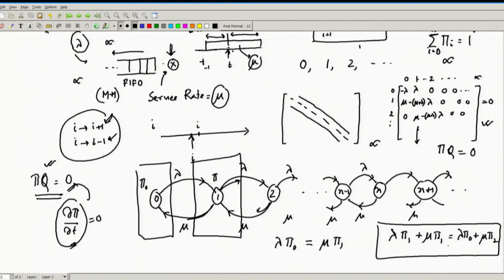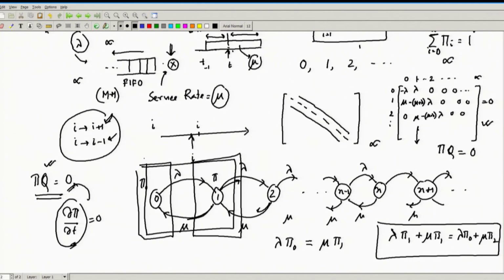If I can construct the corresponding chain, I do not need to construct the whole Q matrix and then each of these equations. Not only that, there is also a simple simplification. Because it is a rate balance of probabilities, I can take any combination of states as a combined state. Suppose I put 0 and 1 as a combined state.